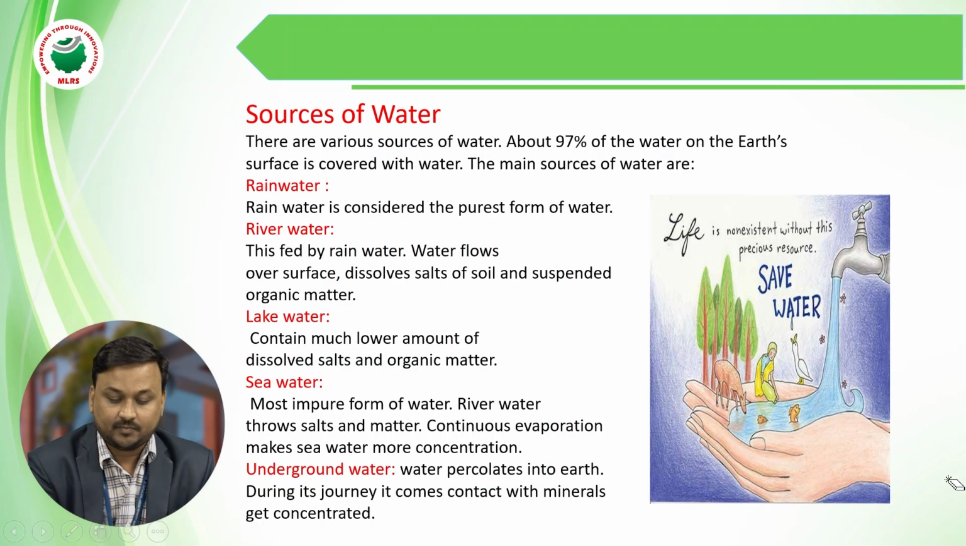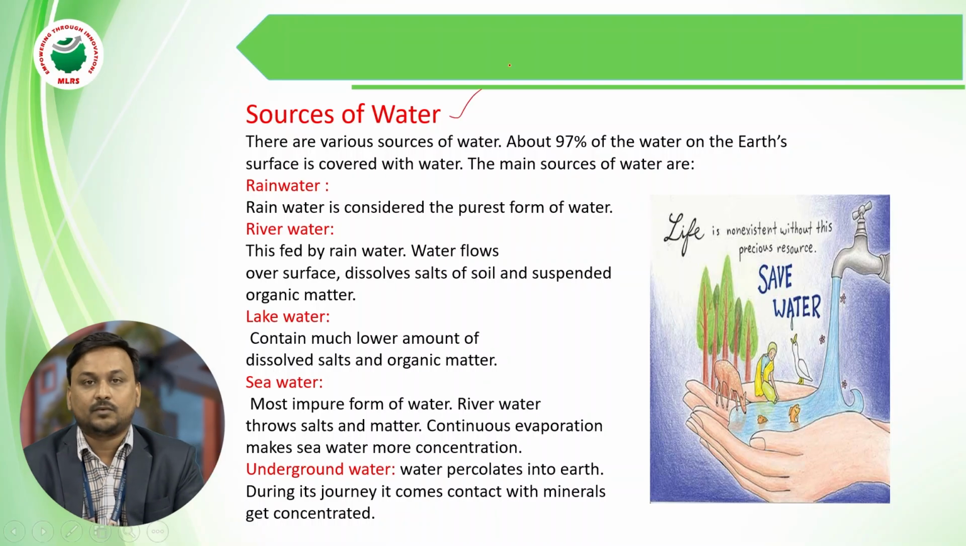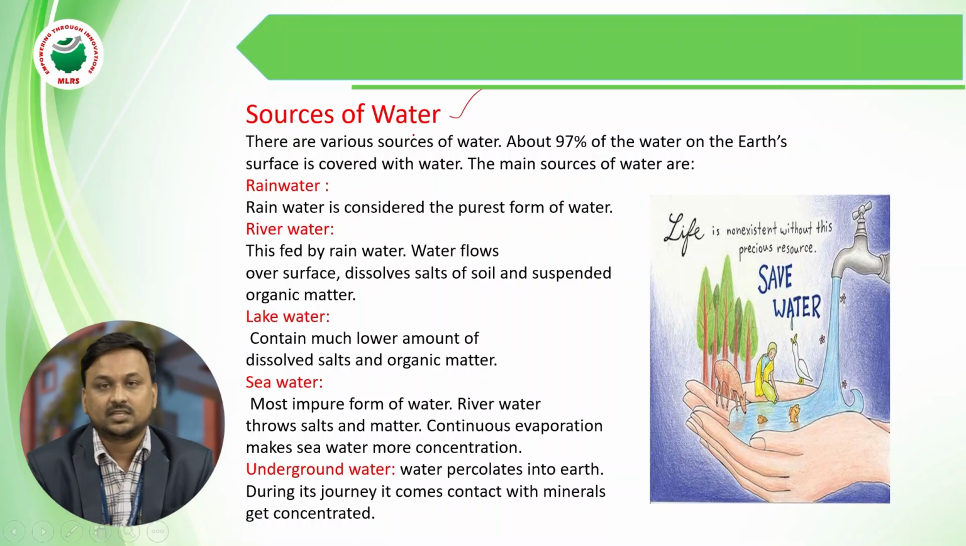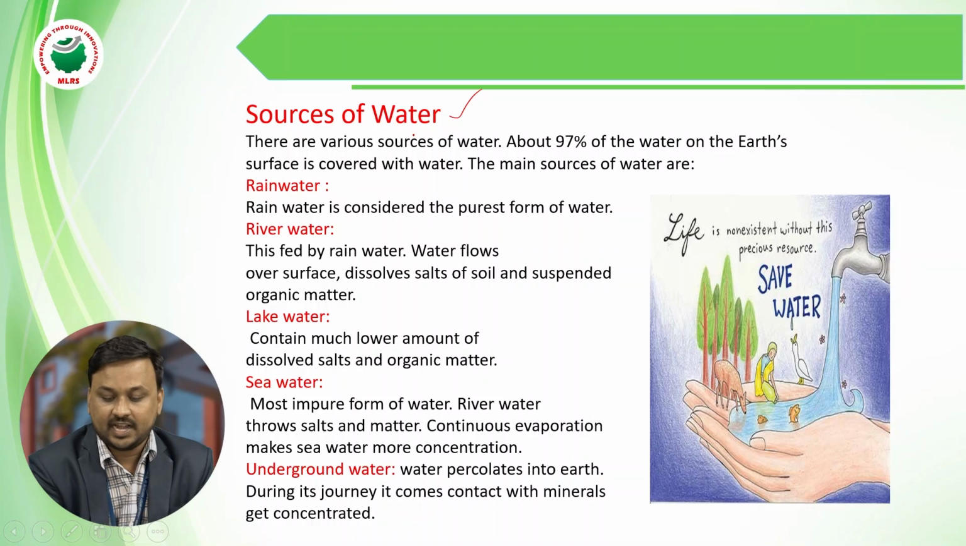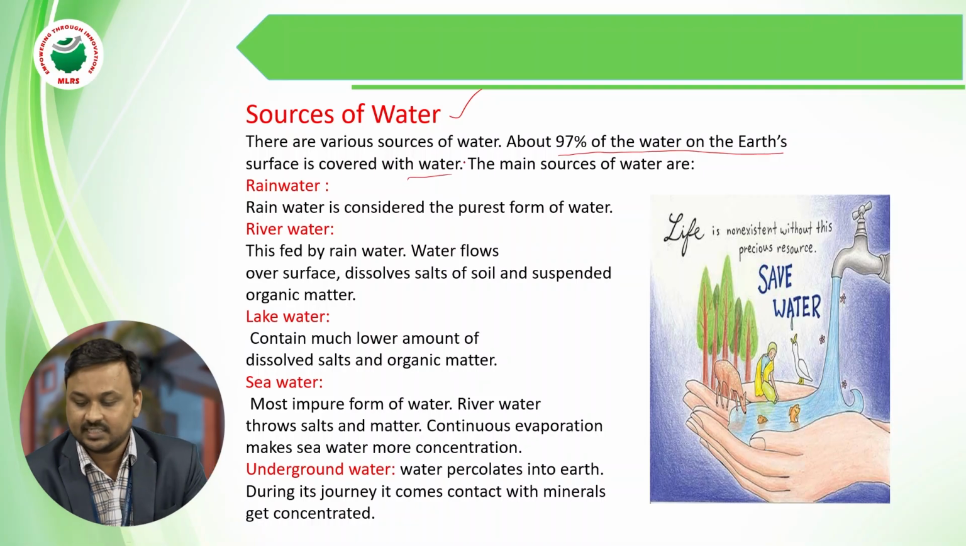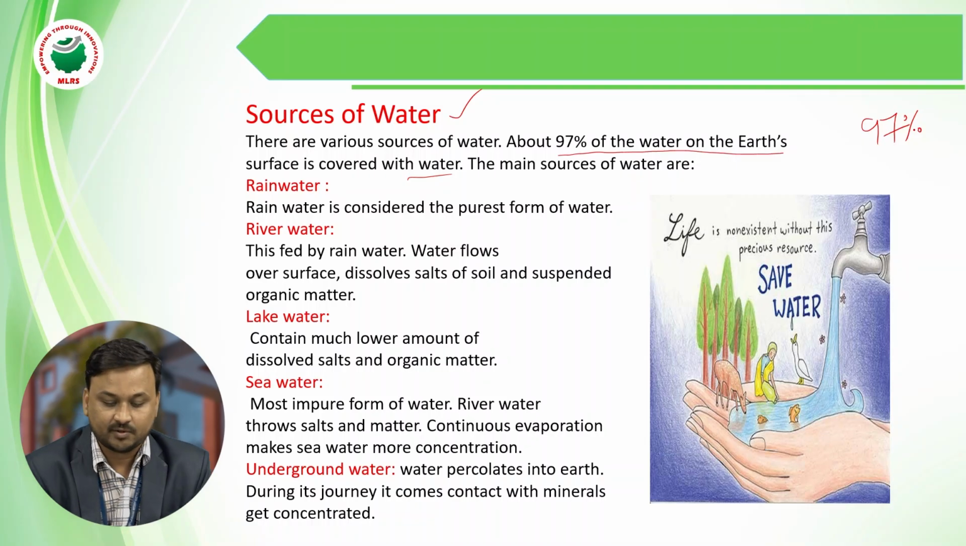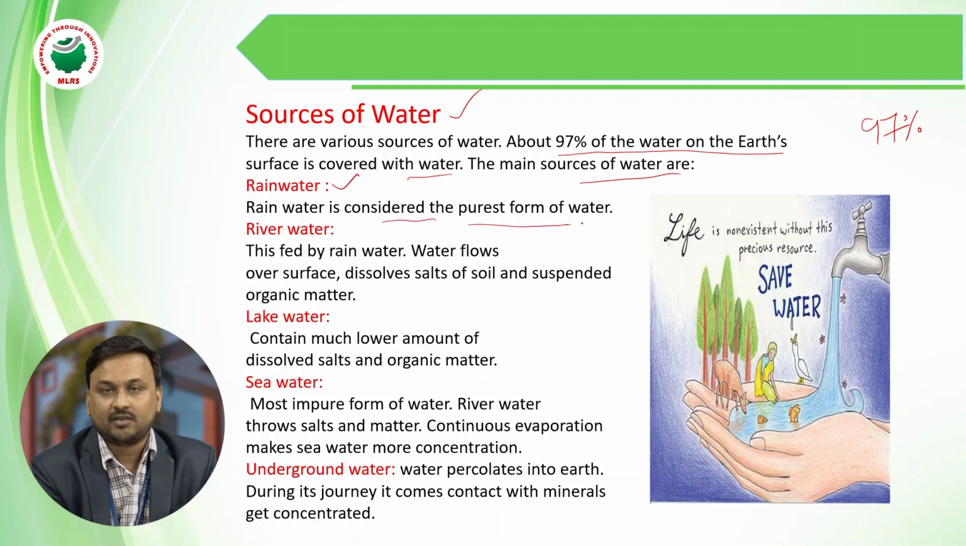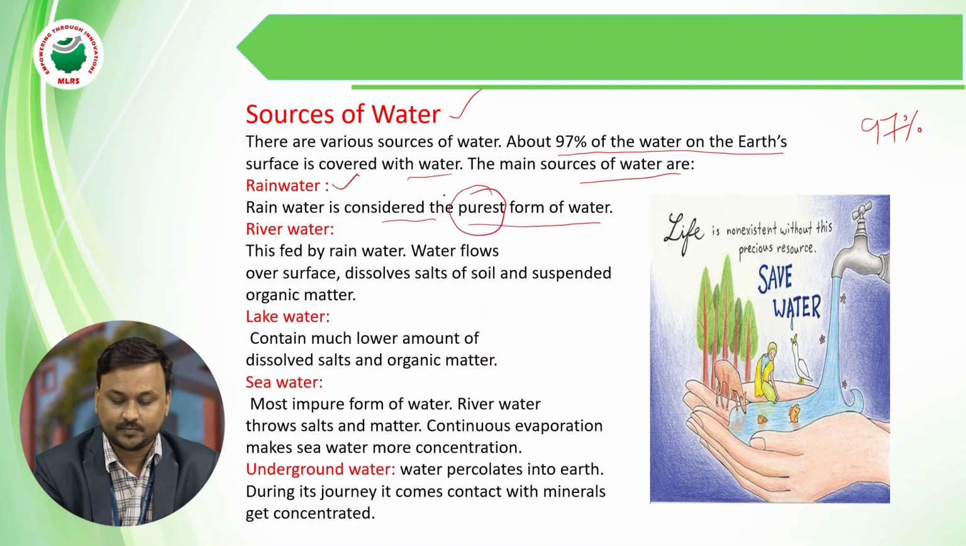Coming to the next, sources of water. There are various sources of water. Mainly, 97% of the Earth's surface is covered with water. The main source of water is rainwater. It is considered the purest form of water.